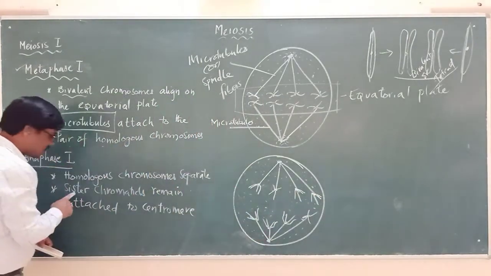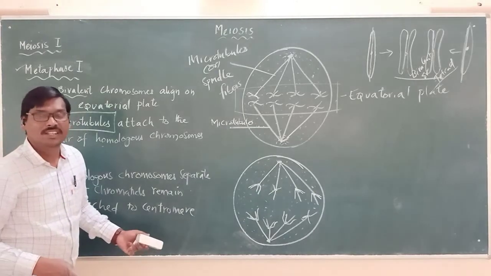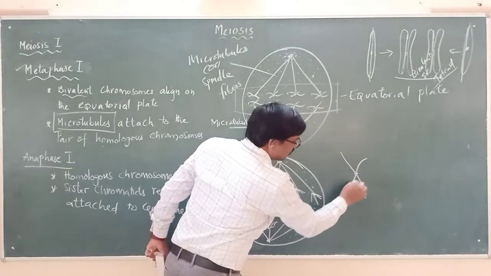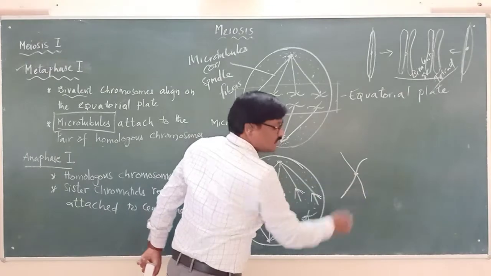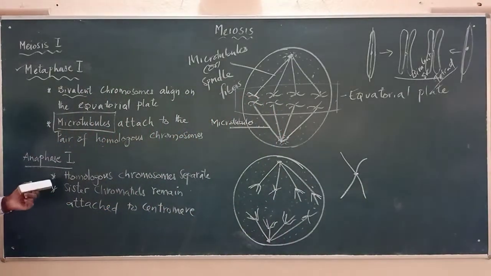But still, sister chromatids remain attached to the centromere. Sister chromatids means what? Again I am showing you, these two are sister chromatids arising from the same centromere. That's what we have to remember when we talk about anaphase 1.